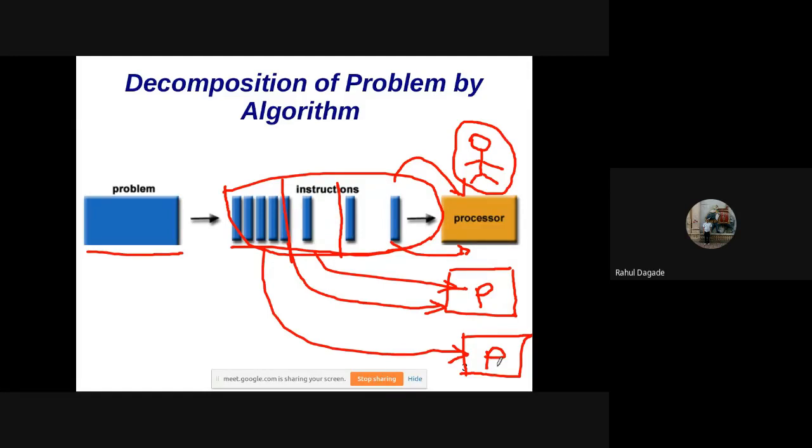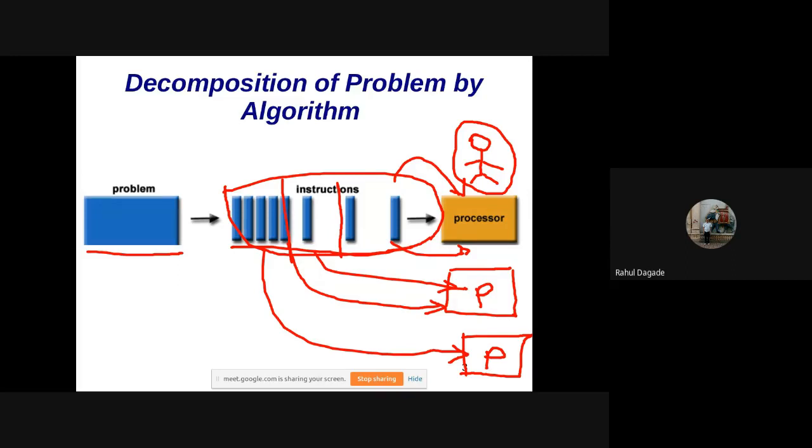That is, you have to see the problem, convert it into different instructions or different tasks, and find out the area where it can be parallelized and give it to different persons. That is what is typically called task parallelism. That is, you divide the task and see which different tasks can be parallelized. At the same time, certain tasks require certain data, and part of the data is required by part of the processors.